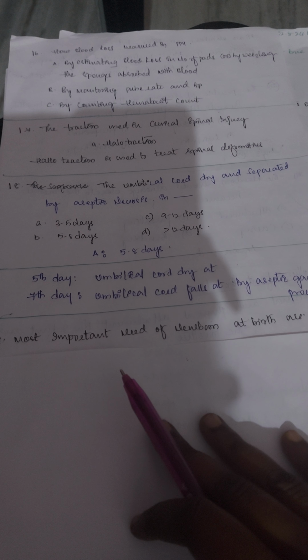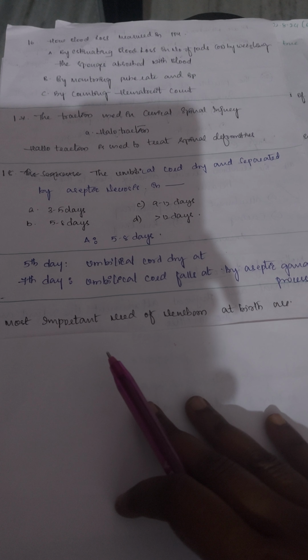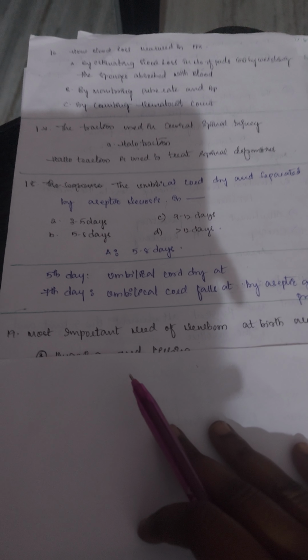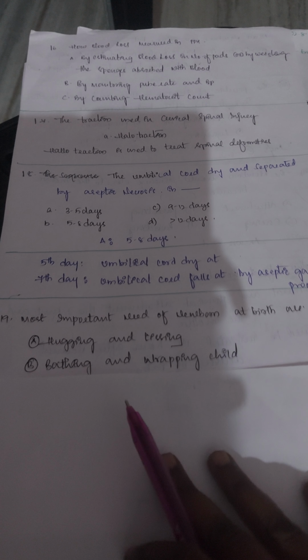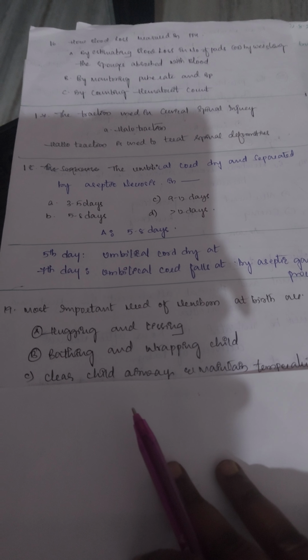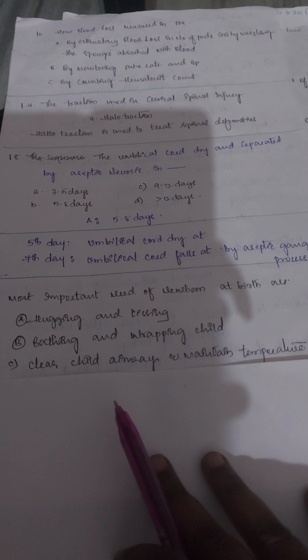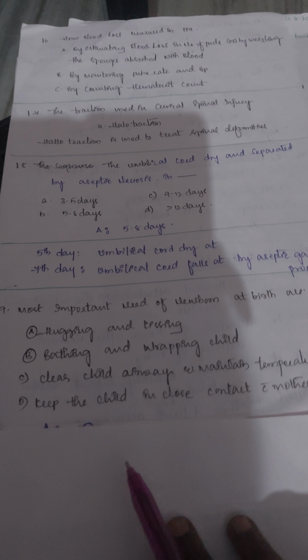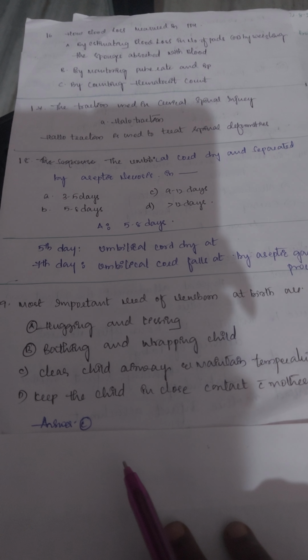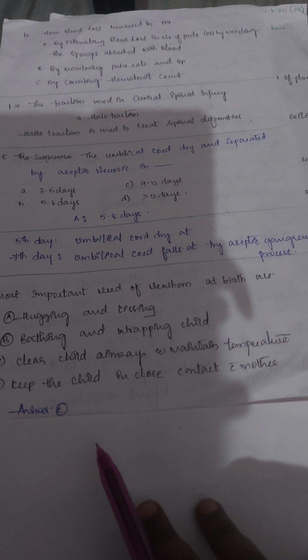The next one, the most important need of a newborn at birth is? The options: hugging and kissing, bathing and wrapping the child, clear child airway and maintain temperature, keep the child in close contact with mother. And the answer is C, clear child airway and maintain temperature.